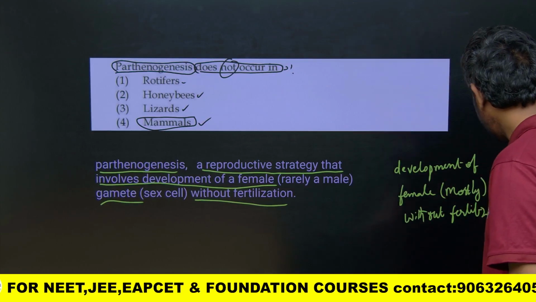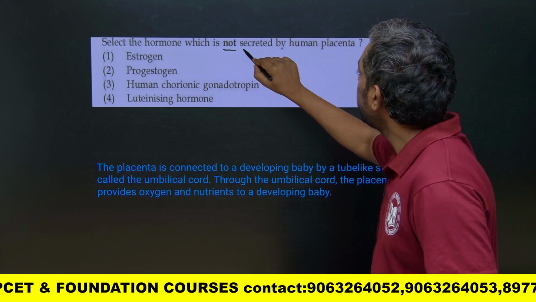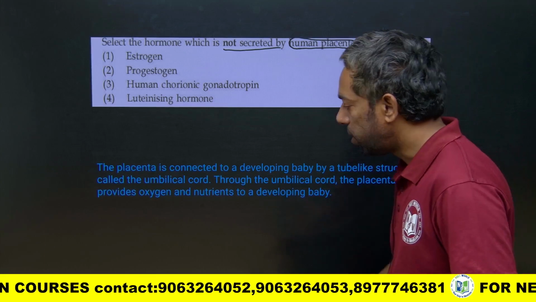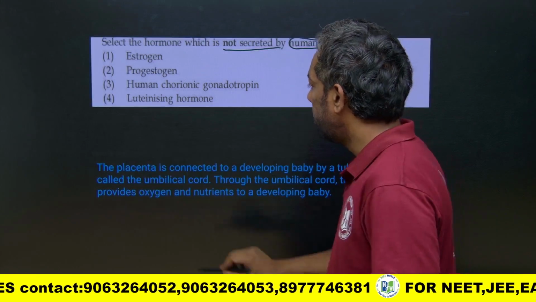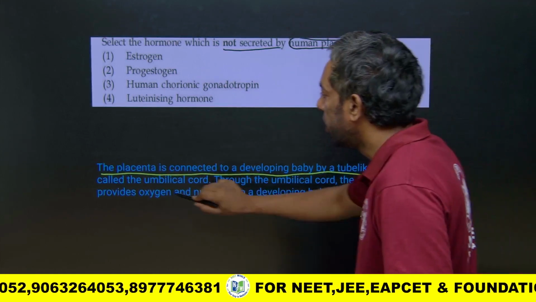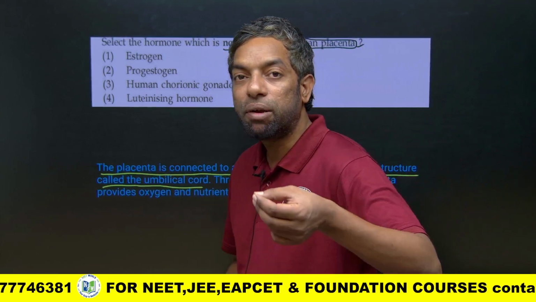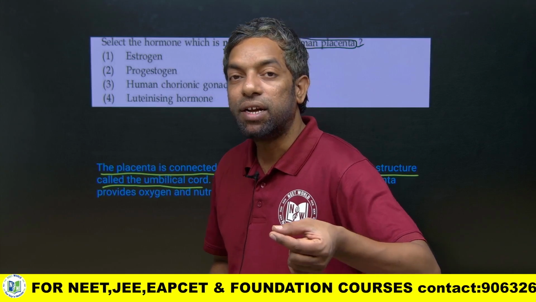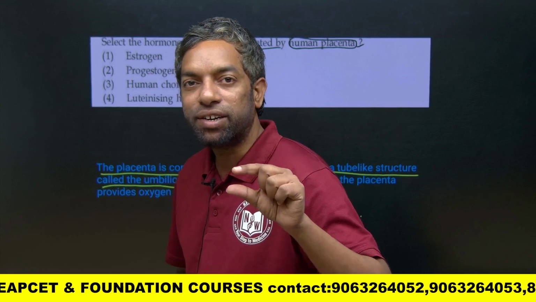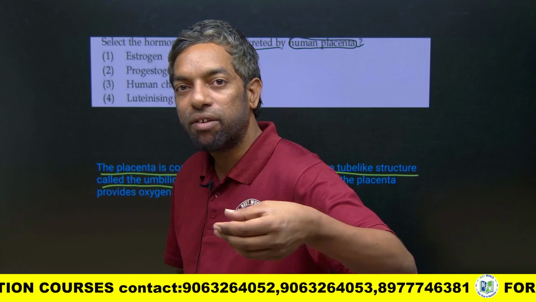If you come to the next one, yes: select the hormone which is not secreted by the human placenta. What is the placenta? The placenta is connected to the developing baby by a tube-like structure called the umbilical cord. There is a connection between the embryonic baby and the mother. What is the purpose of this connection? It can give feeding, oxygen and blood to the fetus from the mother.